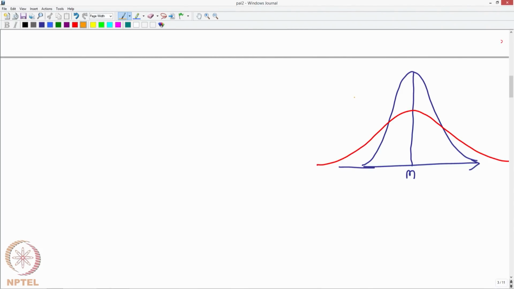So, imagine your loss function is like this. It is a quadratic function, right?